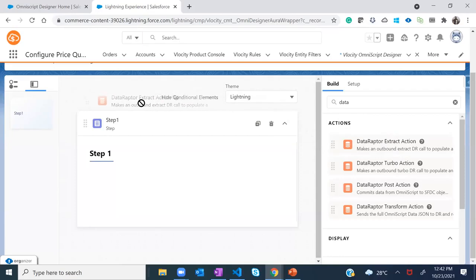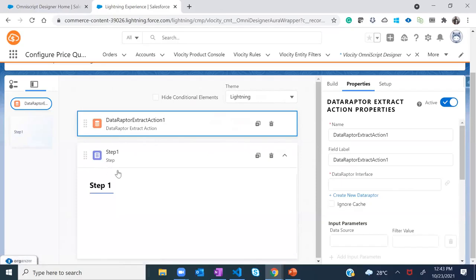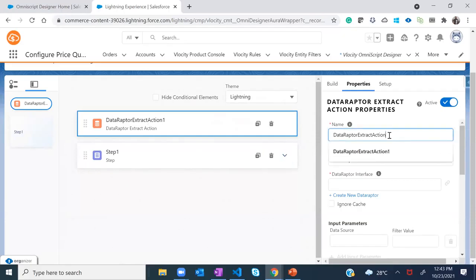So what you need to do, since you need to use it before this step only, is expose it, drag and drop it from here and keep it over here first. Okay. So now before this step, I have added a data raptor extract action. This will work behind the scenes to fetch the contact details. Again, this would be unique, right? You can simply give anything, data raptor extract action, let's say contact. Field level, again, this is display level. This would be only for the developer purpose, right? This won't be displayed over the UI, so you can simply keep it contact only.